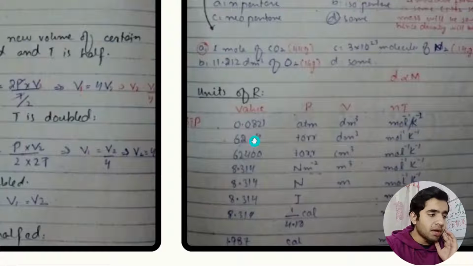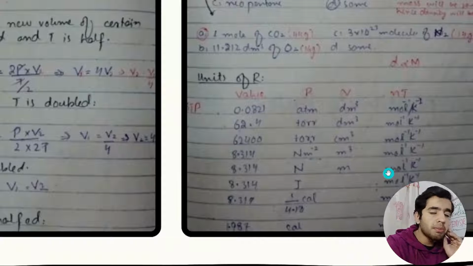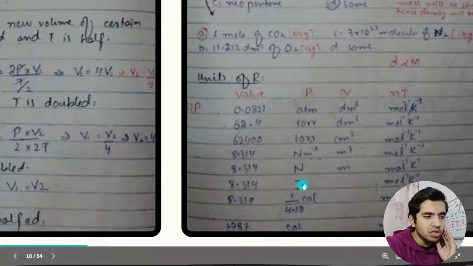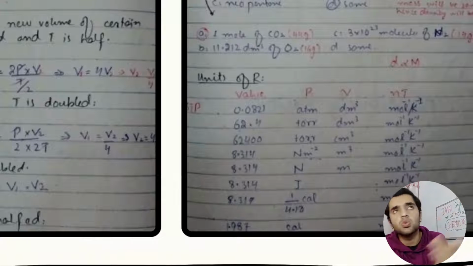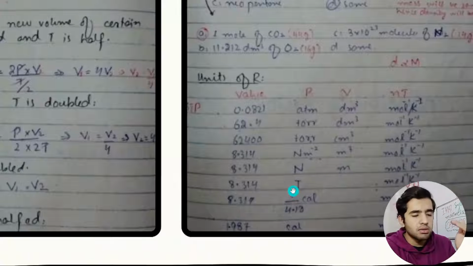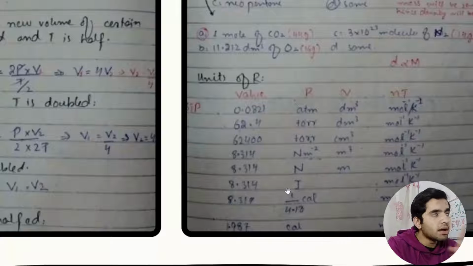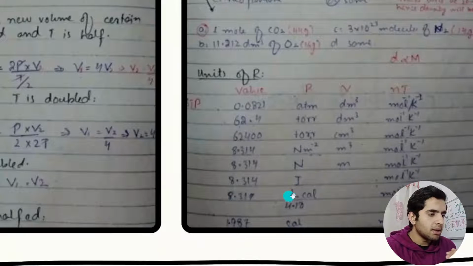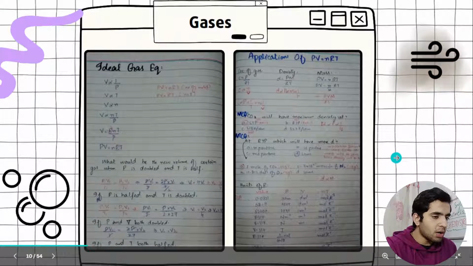In SI units, we have 8.314 Newton meter per mole per Kelvin. And in joules, Newton meter is equal to joule. Pascal, pressure equation: P is equal to F by A. Just make the relation, that is a simple thing. And we have written it in calories too.